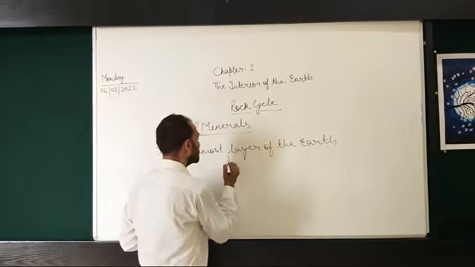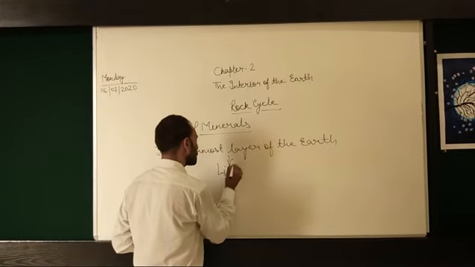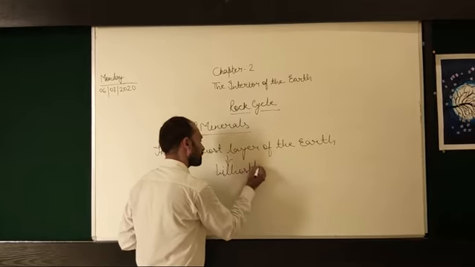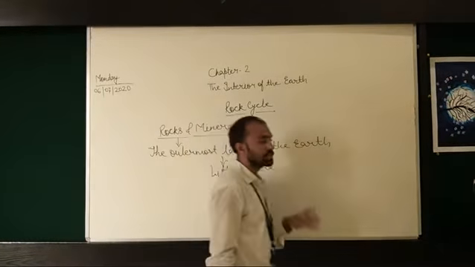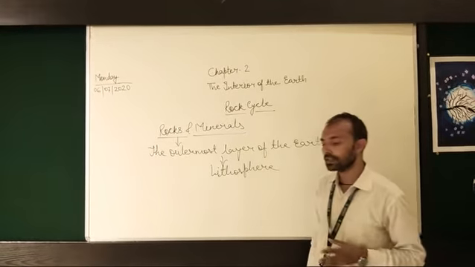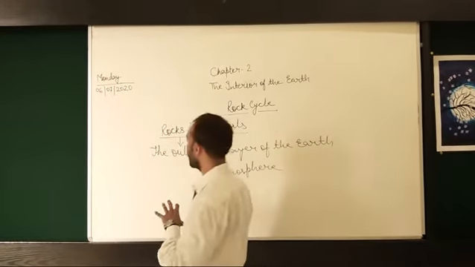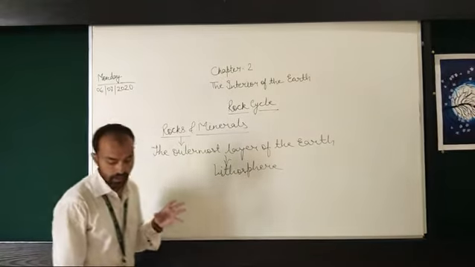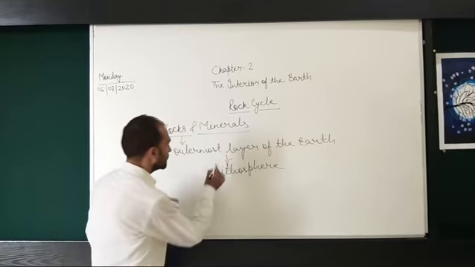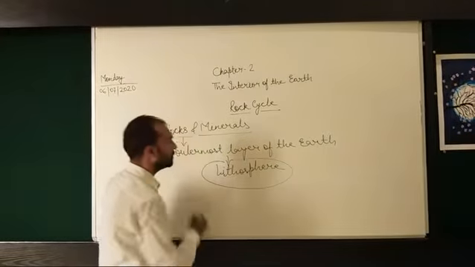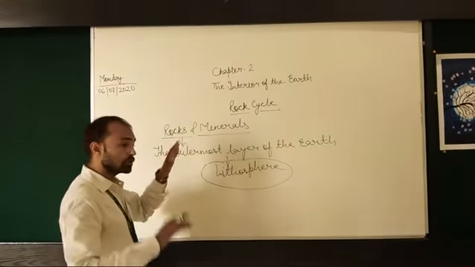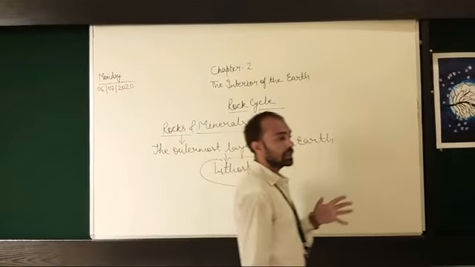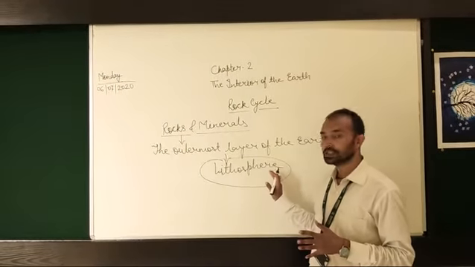It is the lithosphere. The outermost layer of the earth, the lithosphere, is made up of solid materials. This is made up of solid materials that are called rocks. So we have learned that the rocks are in their solid form.